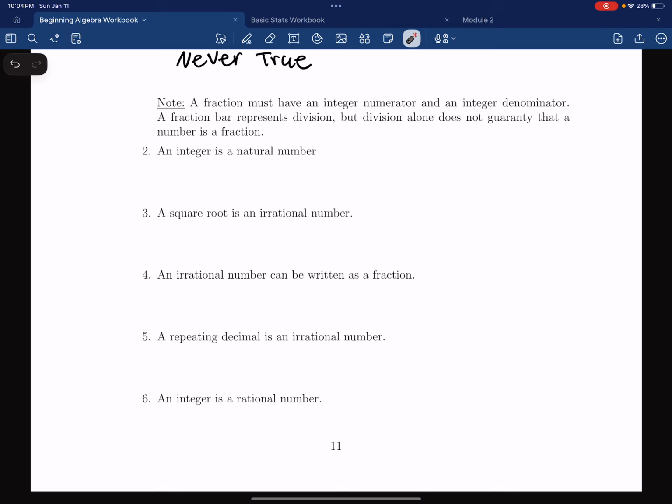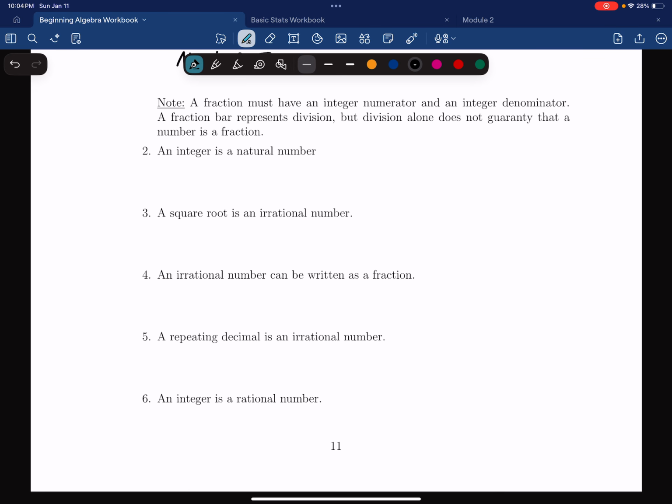Looking at example number 2, I encourage you to pause the video and try this one on your own. And assuming you have given it a go, let's work through it. So for example number 2, we have the statement, an integer is a natural number. Now, this statement is sometimes true. There are cases when it can be true, and there are cases when this would be false. Let's work through it. So I'm going to first show some examples of when this would be true.